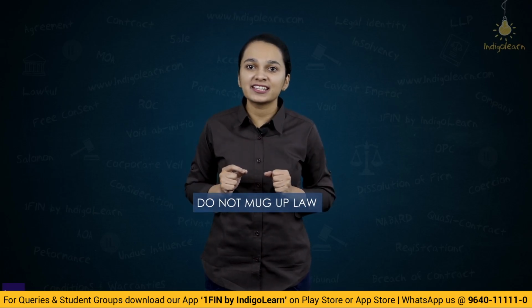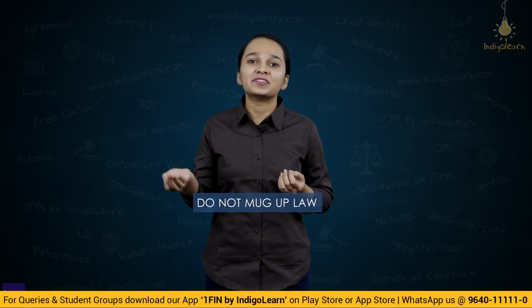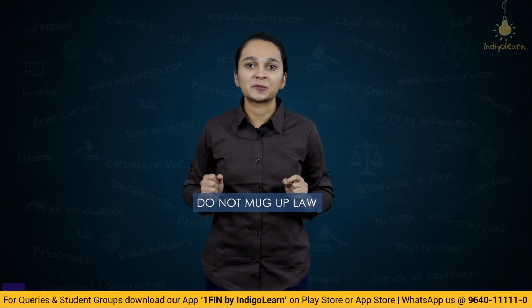And how will we understand what a section wants to say? We will have to interpret what the section wants to say. And it will help us in understanding the topic even better. And memorizing things will take you nowhere. So please focus on the concept and understand everything conceptually.